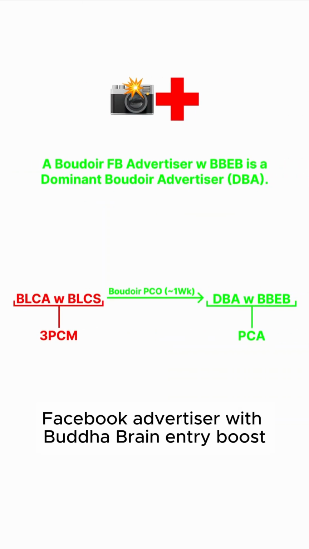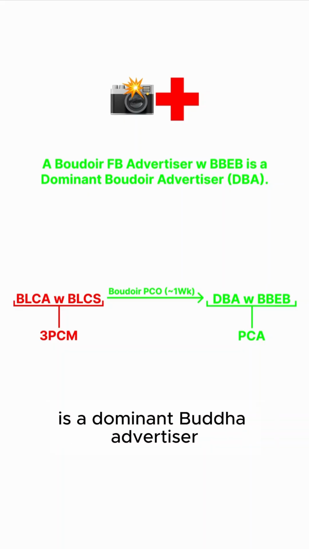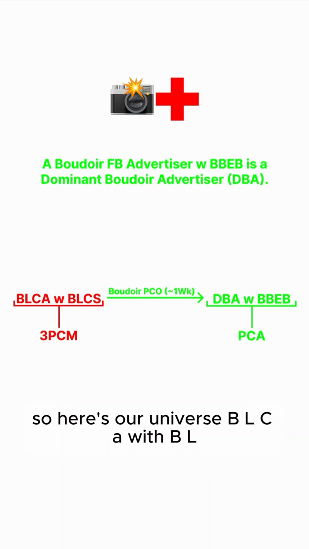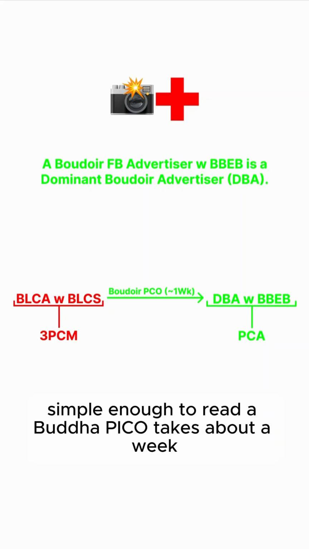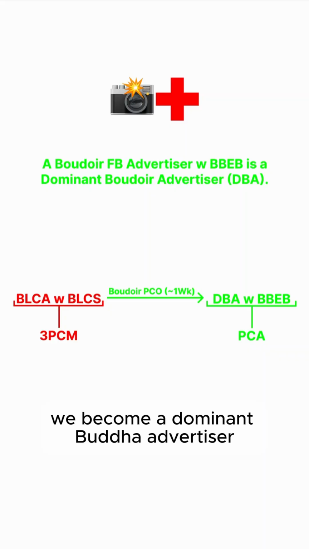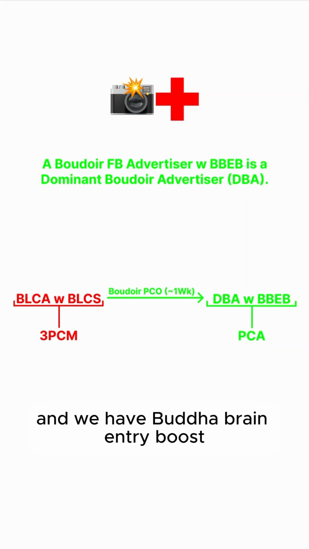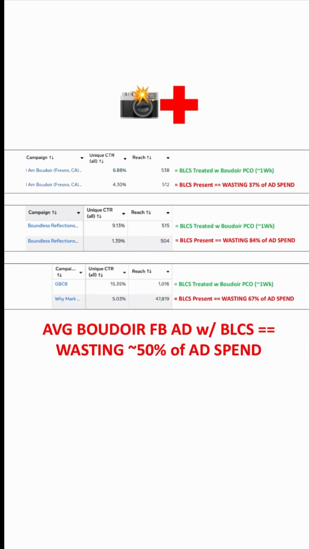And a Boudoir Facebook advertiser with Boudoir Brain Entry Boost is a dominant Boudoir advertiser. So here's our universe: BLCA with BLCS is caused by the 3 pre-click mistakes. Simple enough, treated with Boudoir Pico, takes about a week, and we achieve pre-click alignment. We become a dominant Boudoir advertiser, and we have Boudoir Brain Entry Boost with our Boudoir Facebook ads.